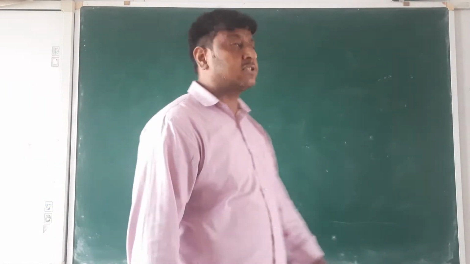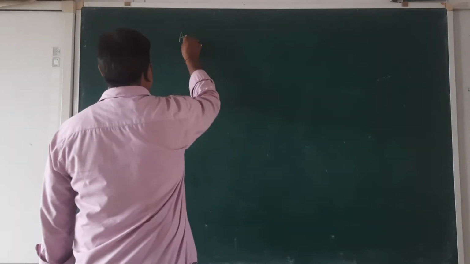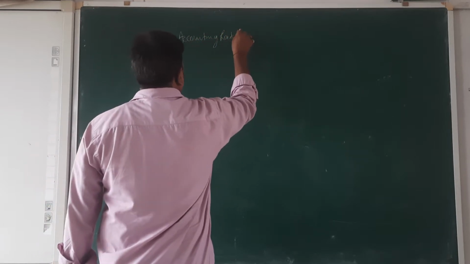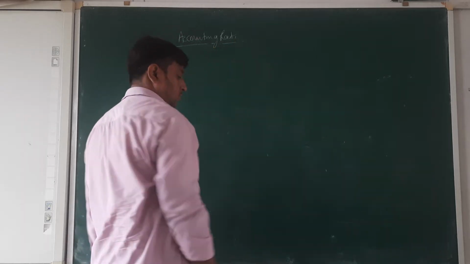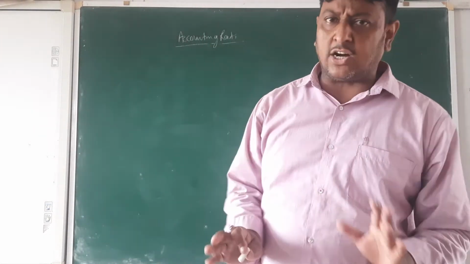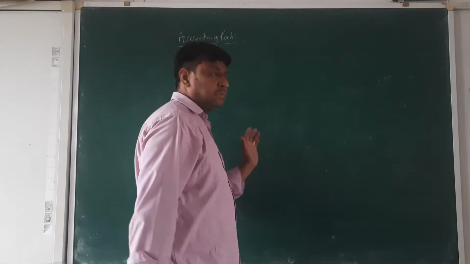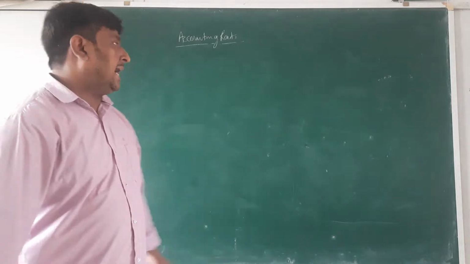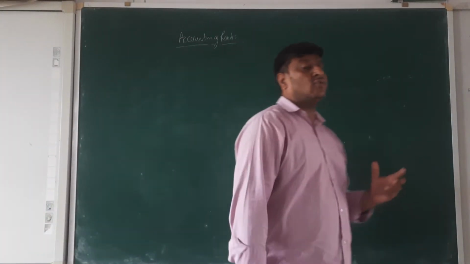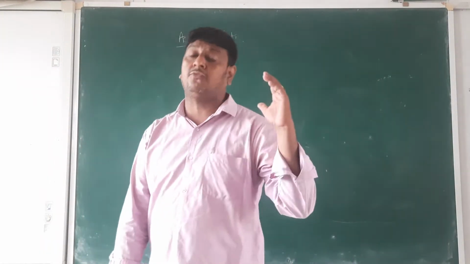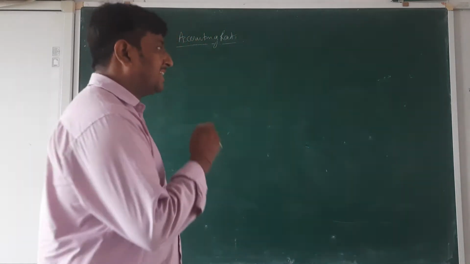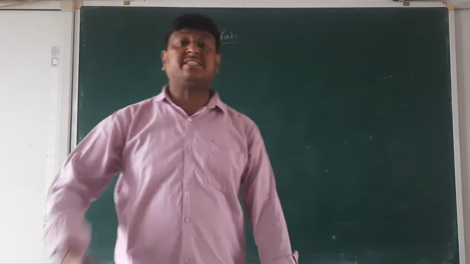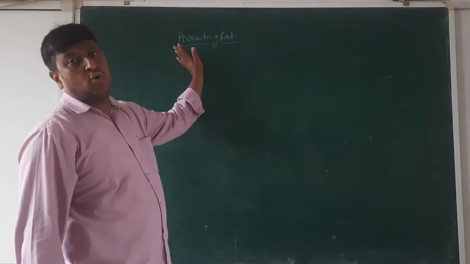Accounting ratio is the relation between two heads, and we utilize it in our accounting or financial statement, making the relation between the different heads for taking futuristic decisions.